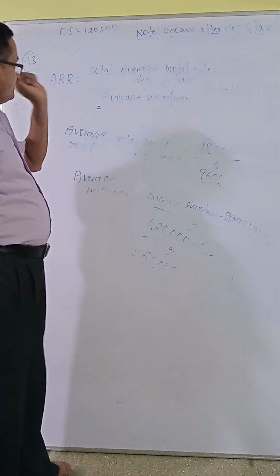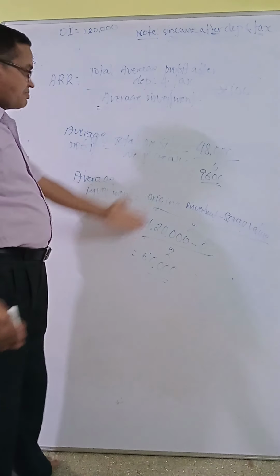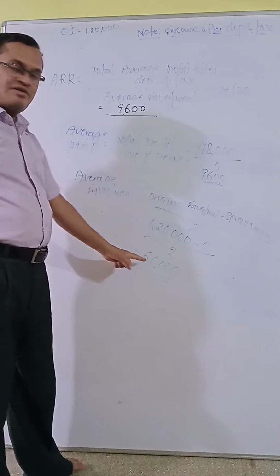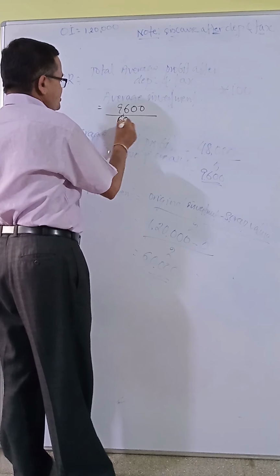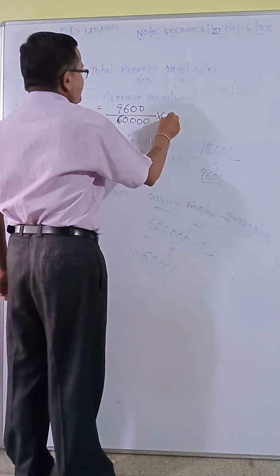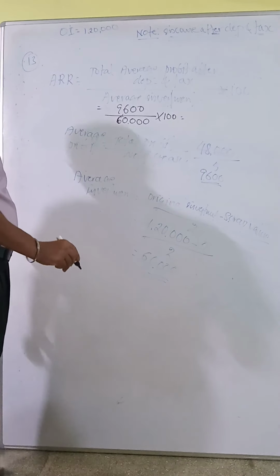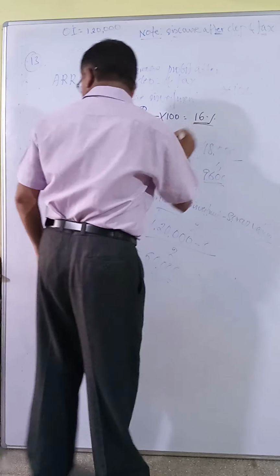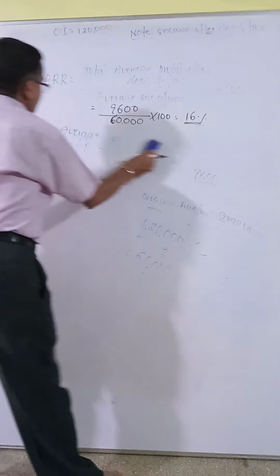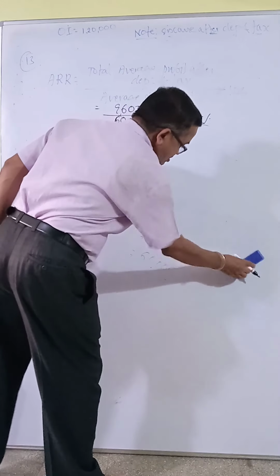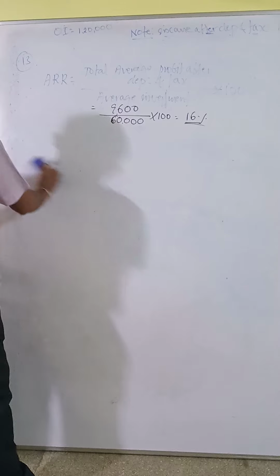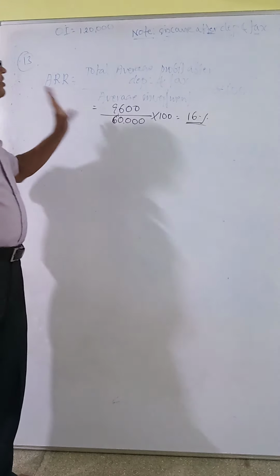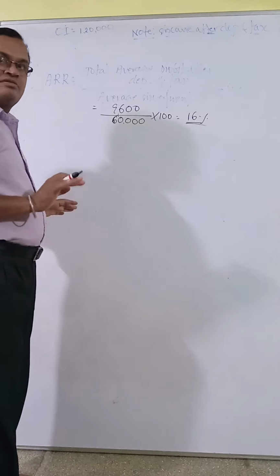So apply the equation. Accounting rate of return equals average profit after depreciation and tax, 9,600, divided by average investment 60,000, into 100. You will get 16%. This is called the accounting rate of return or average rate of return. This is problem number 13. I hope you understand.